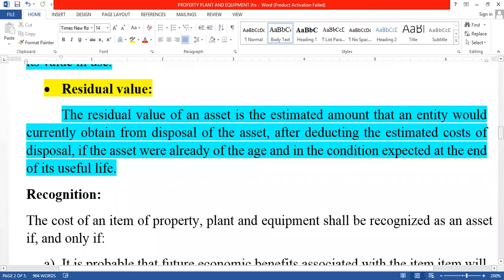So these are all the important terms of property plant and equipment.